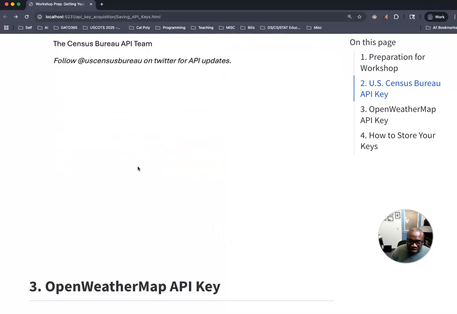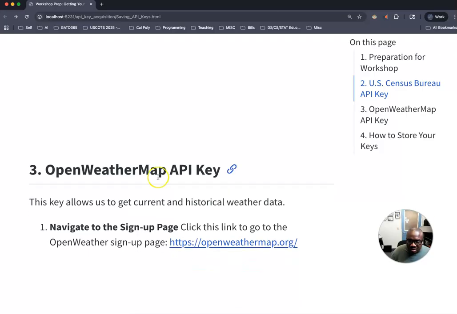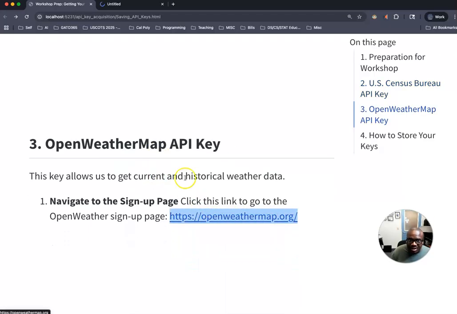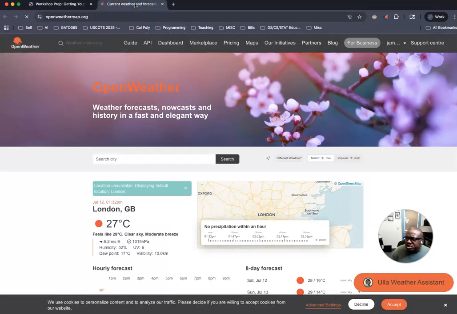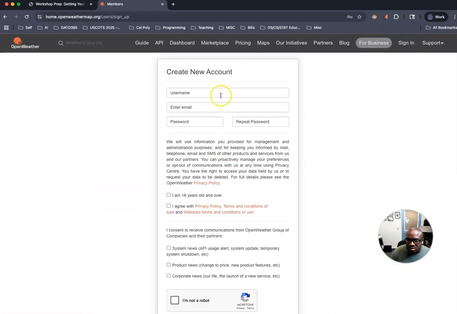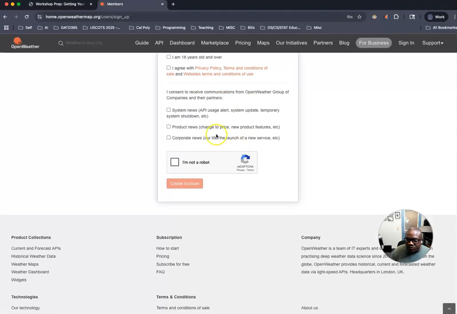So what you're going to do is click on this link here. I'm going to do a new tab this time. I think I'm automatically going to be logged in. Oh yeah, I am. So I'm already logged in, so I'm going to log out. Okay. And what you're going to do is create an account. Provide your username, your email, your password, repeat the password, and so on and so forth.